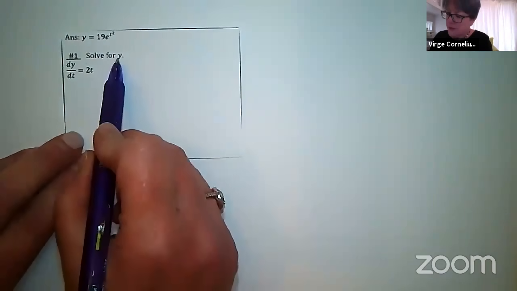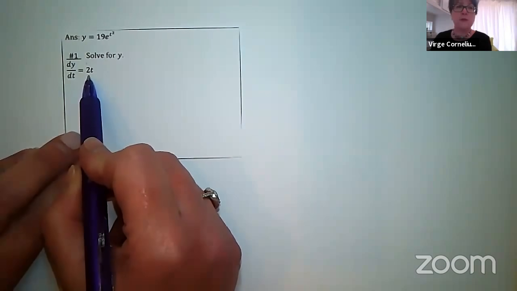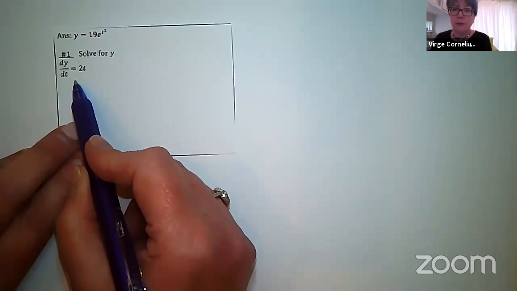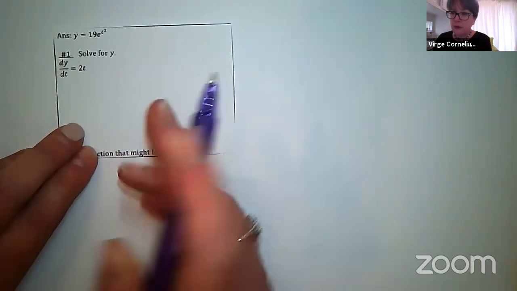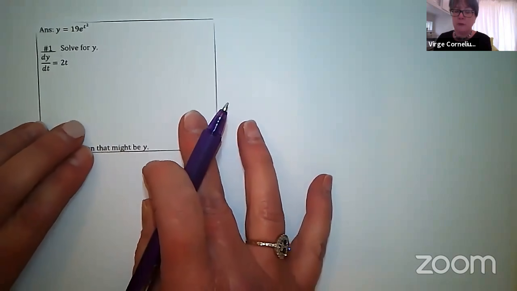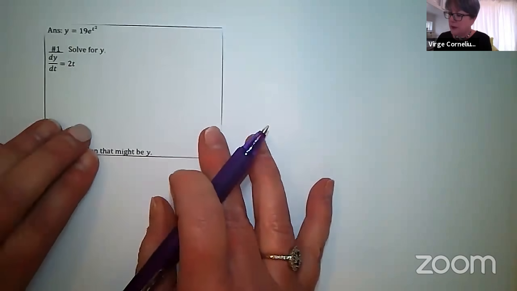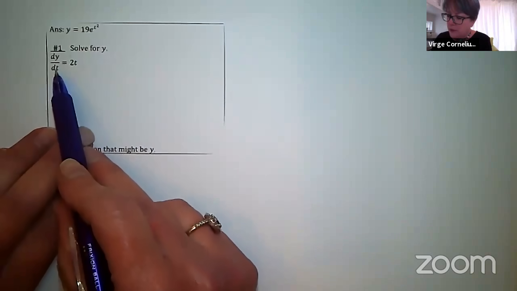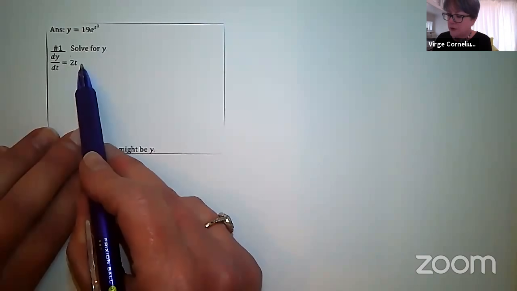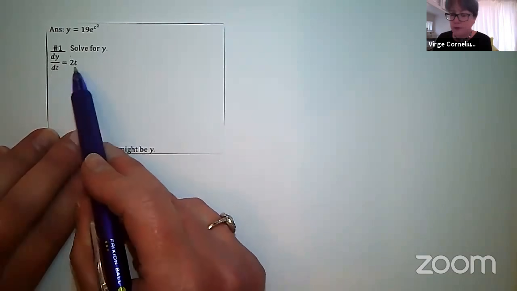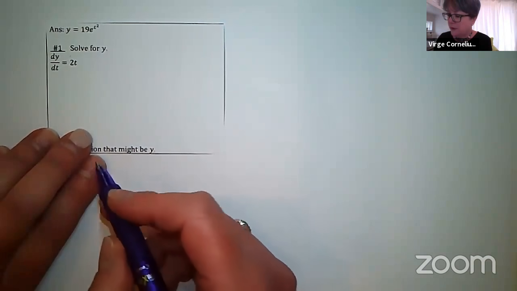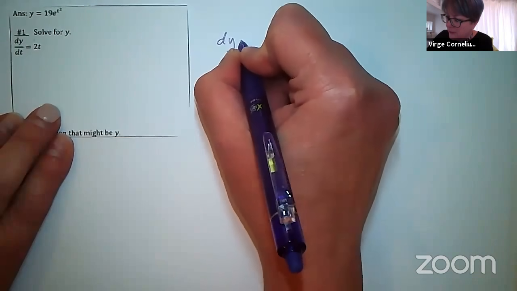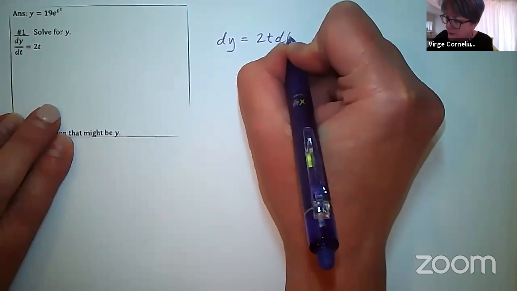So this one says solve for y, and I'm given dy/dt is equal to 2t. What that means is that I need to separate my variables, and then I need to anti-differentiate. Now, different teachers are going to do this slightly different ways, but I'd like to show you the separation of variables right off the bat. In other words, I'm going to move this dt, this differential, to the other side and get it with the 2t, and then I'm going to anti-differentiate. So what that looks like is dy is equal to 2t dt.